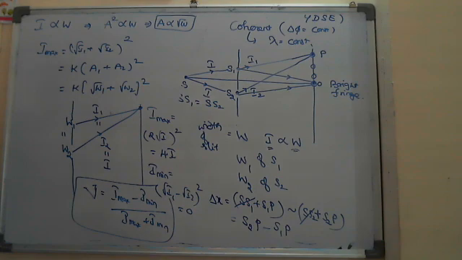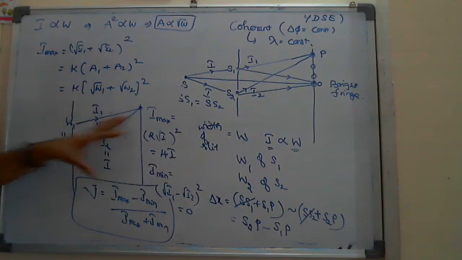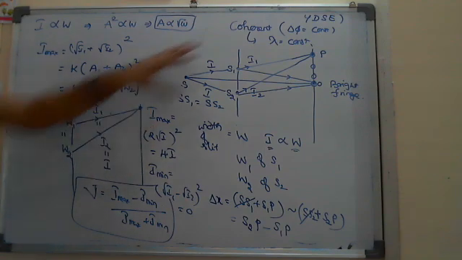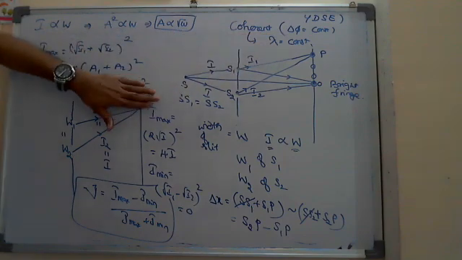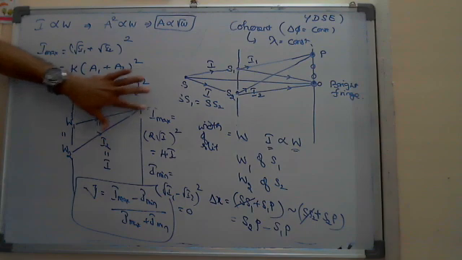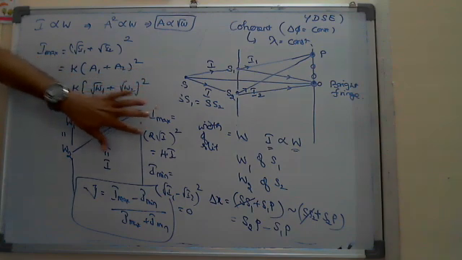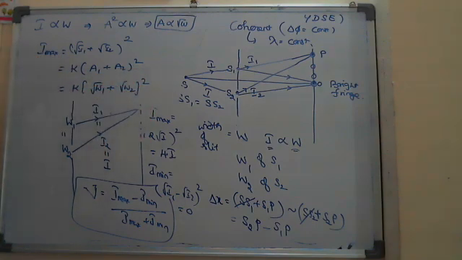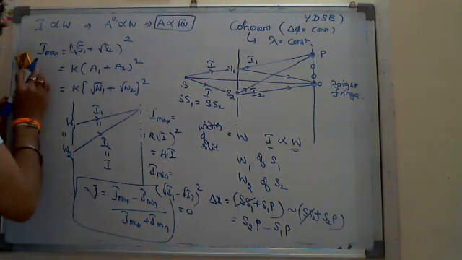Otherwise, because I minimum is not equal to 0. If I1 is not equal to I2, then the disadvantage is you can observe not pure bright, pure dark, but less bright, more bright, again less bright, more bright, less bright, more bright type of fringes on the screen if I1 is not equal to I2. So this is one more case related to the intensities.